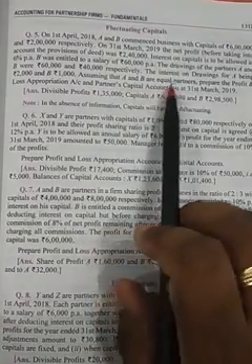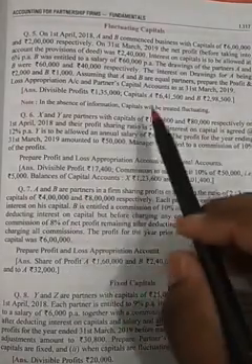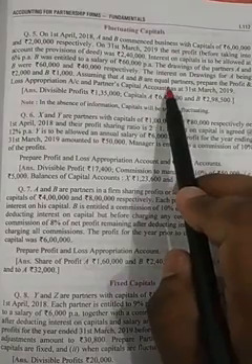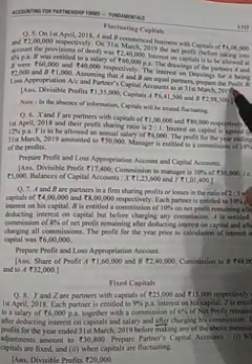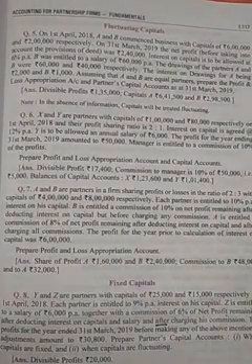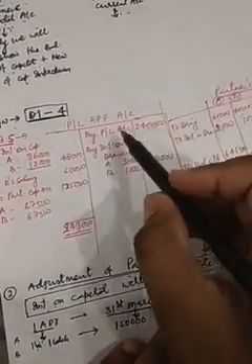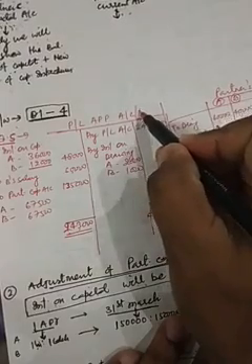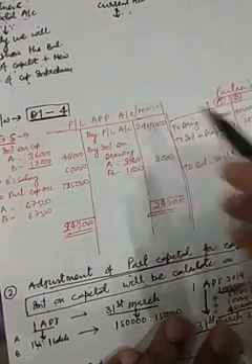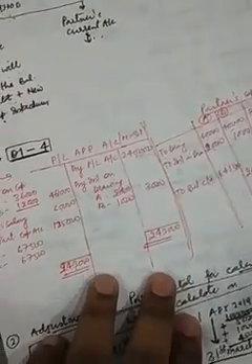Assuming that A and B are equal partners, it means the question is saying the profit or loss will be distributed in equal ratio. Prepare the P&L appropriation account and partners' capital account. Okay, my dear students, we will see in this question. First of all, we will prepare the P&L appropriation account as on 31st March.